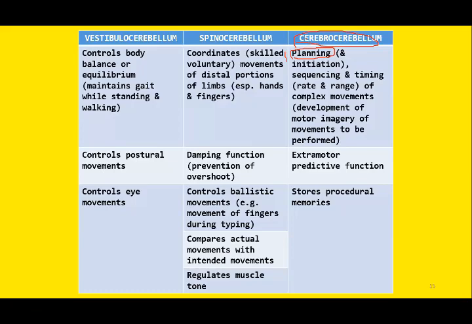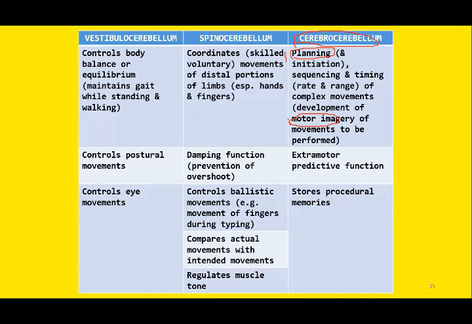It will determine the timing of the movement, and the rate, range, and direction of each complex movement. This is known as the development of motor imagery. So motor imagery is developed by this neocerebellum, and it develops the motor imagery before it performs the actual movement.